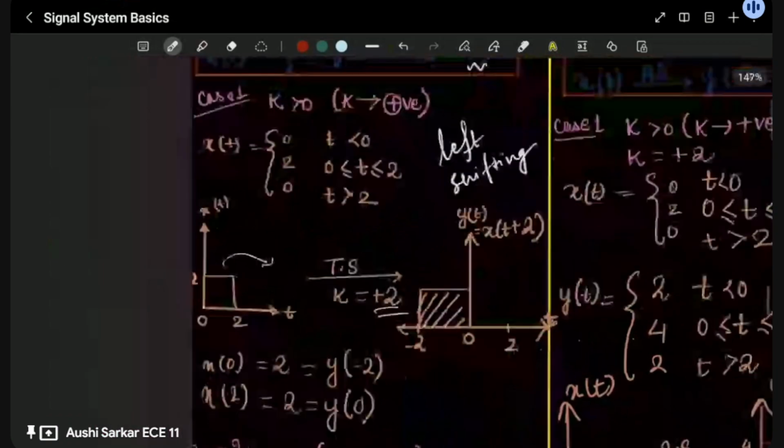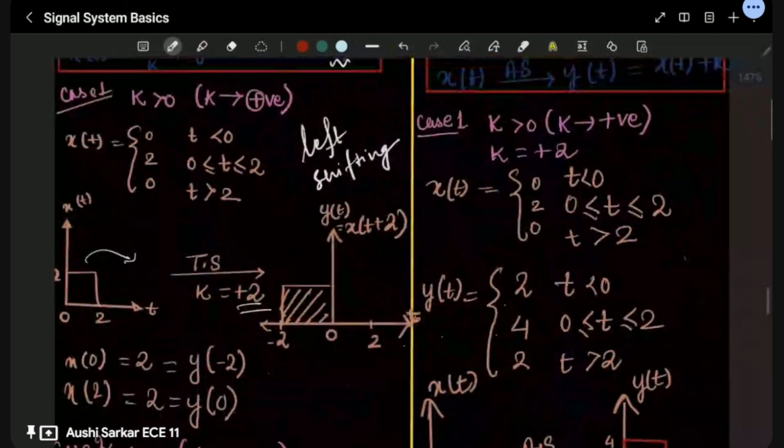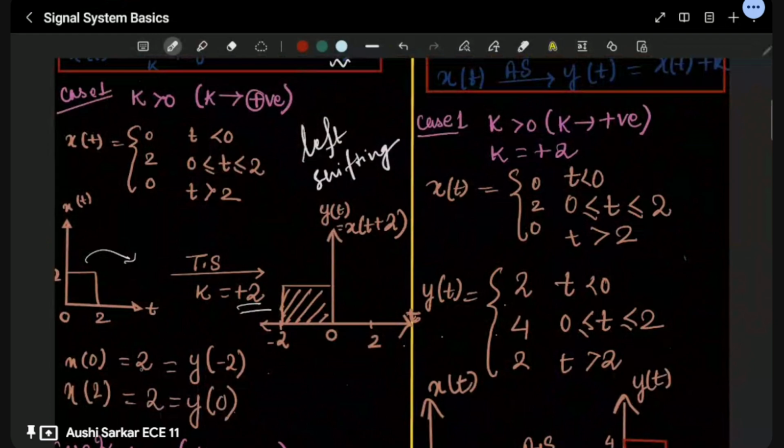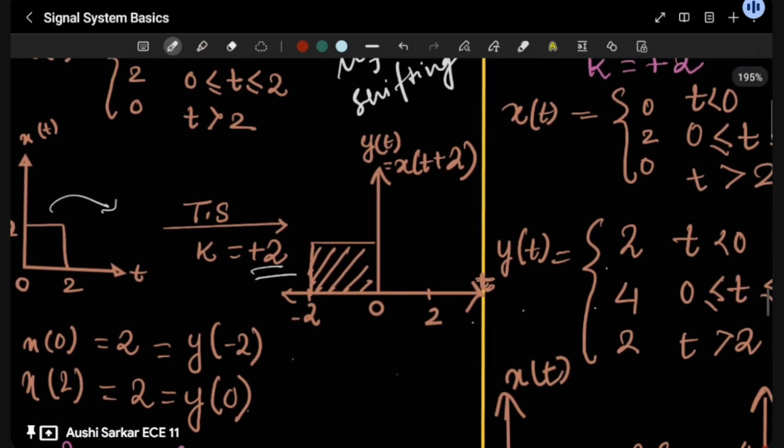When x is equal to 0, we are just adding 2 to that. So here x is equal to 0, then x is equal to 2, but in case of 2, y is equal to minus 2. Why is this minus 2 over here? Because here you are taking this initial plus 2. Okay, you are moving forward.